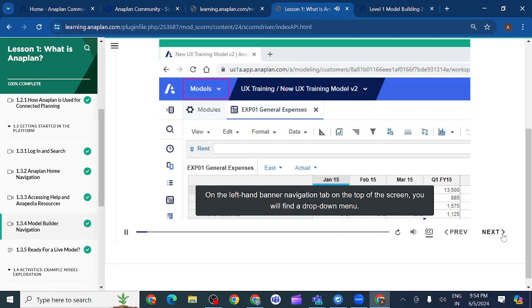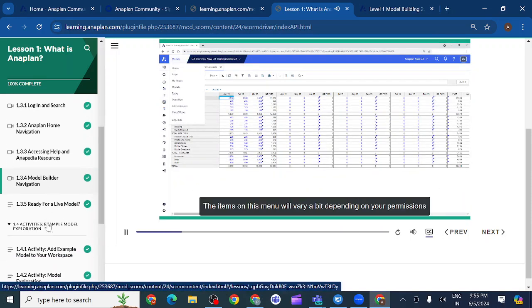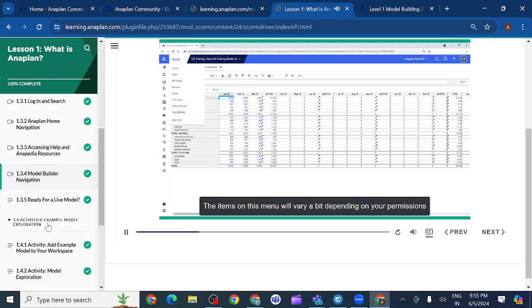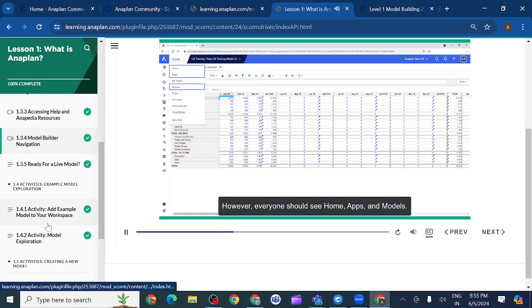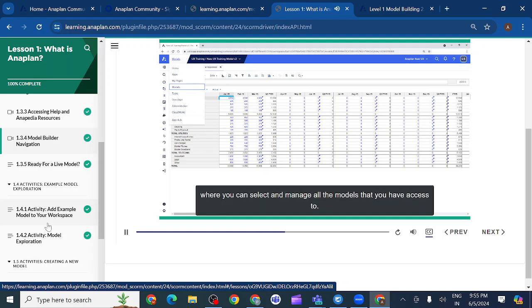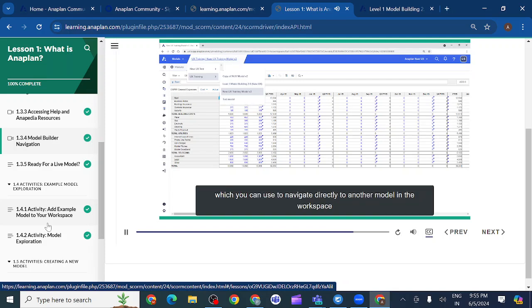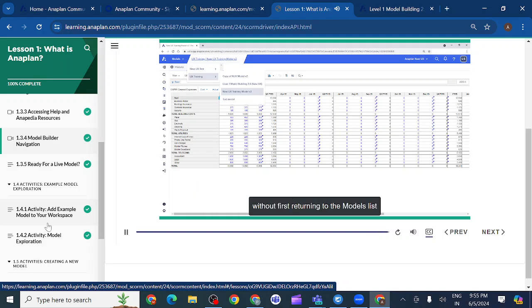On the left-hand banner navigation tab on the top of the screen, you will find a drop-down menu. The items on this menu will vary a bit depending on your permissions and how your organization uses Anaplan. However, everyone should see Home, Apps, and Models. Click Models to go to the Models list, where you can select and manage all the models that you have access to. The second banner navigation tab displays the name of the workspace and model that is currently open. That tab also contains a drop-down menu, which you can use to navigate directly to another model in the workspace, without first returning to the models list.